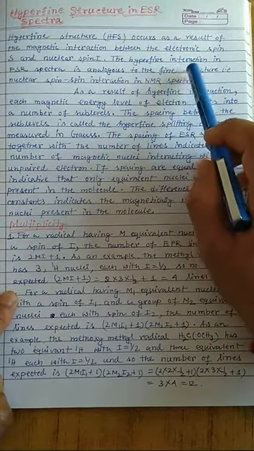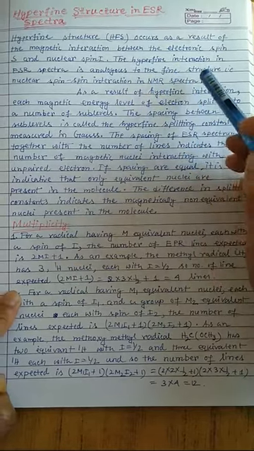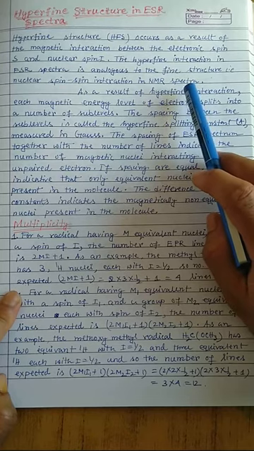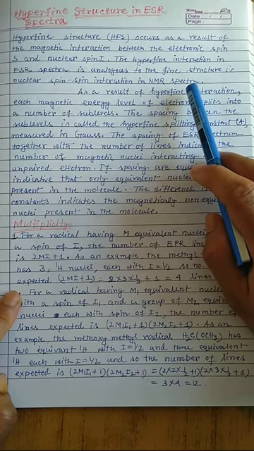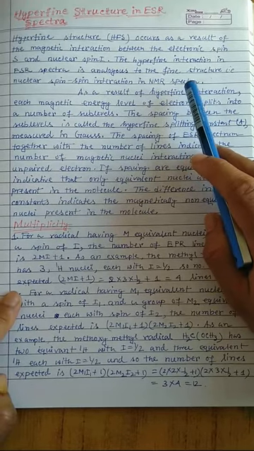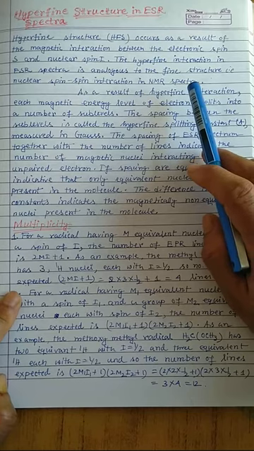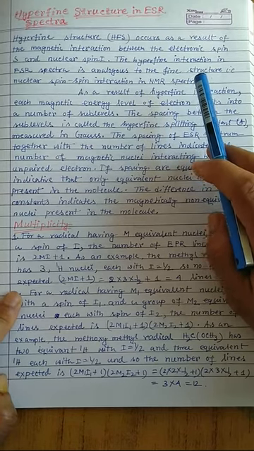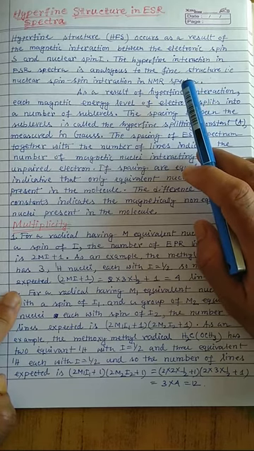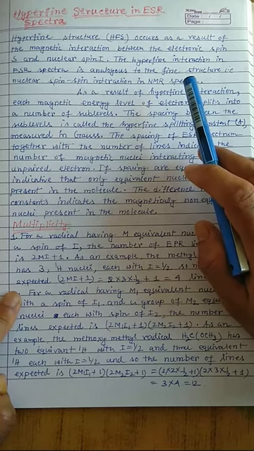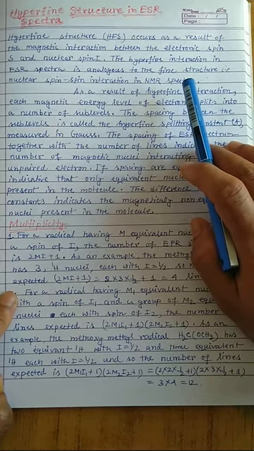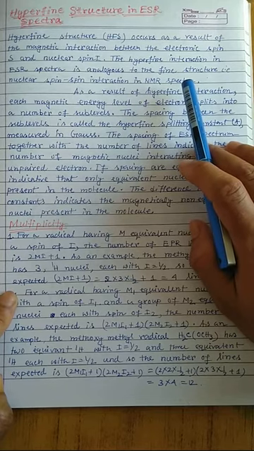The hyperfine interaction in ESR spectra is analogous to the fine structure from nuclear spin-spin interaction in NMR spectra. In NMR, we know this fine structure arises because of the spin-spin interaction of non-equivalent nuclei present in the vicinity of the preferred nucleus. In proton NMR, the non-equivalent protons in the surroundings of this proton give rise to splitting of the peak.